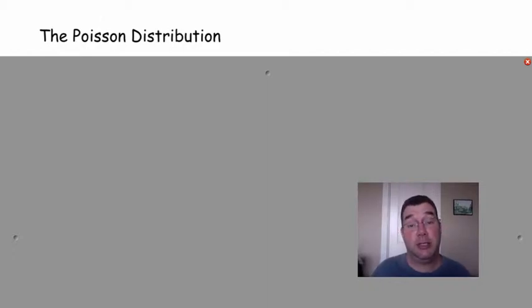This is the last section of this chapter on discrete probability distribution, and not only that, it is a section that only HL needs to know about. This is the only other discrete probability that HL needs to know about. SL only needs to know about binomial. This one is called the Poisson distribution.